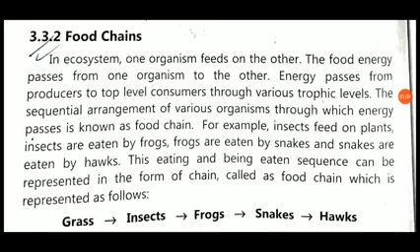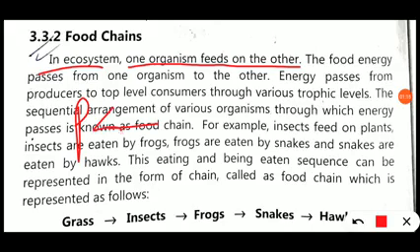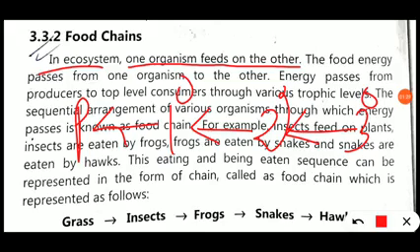In an ecosystem, one organism feeds on another. That means the producers are consumed by the primary consumers, then these primary consumers are consumed by the secondary consumers, and the secondary consumers are consumed by the tertiary consumers. One organism feeds on another organism.